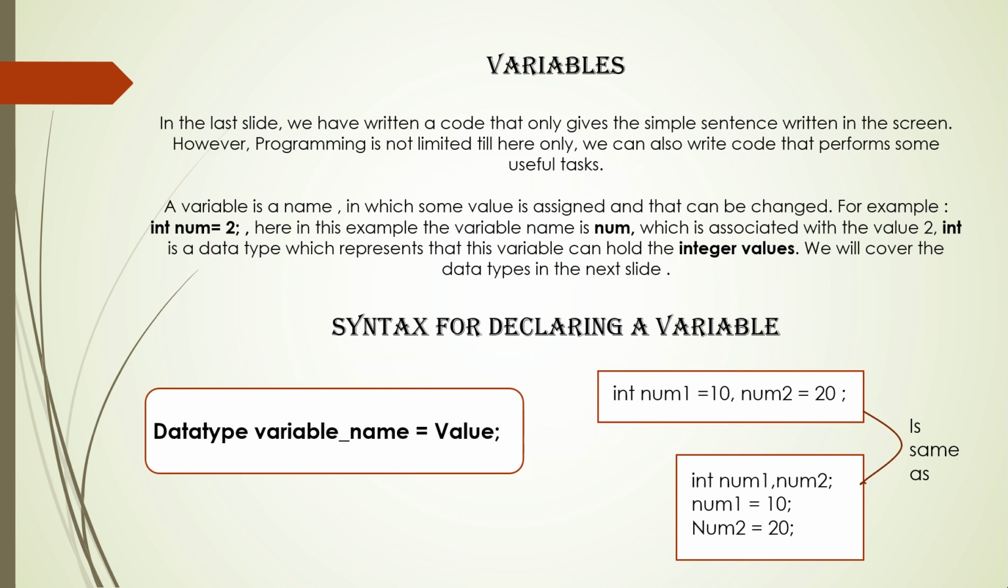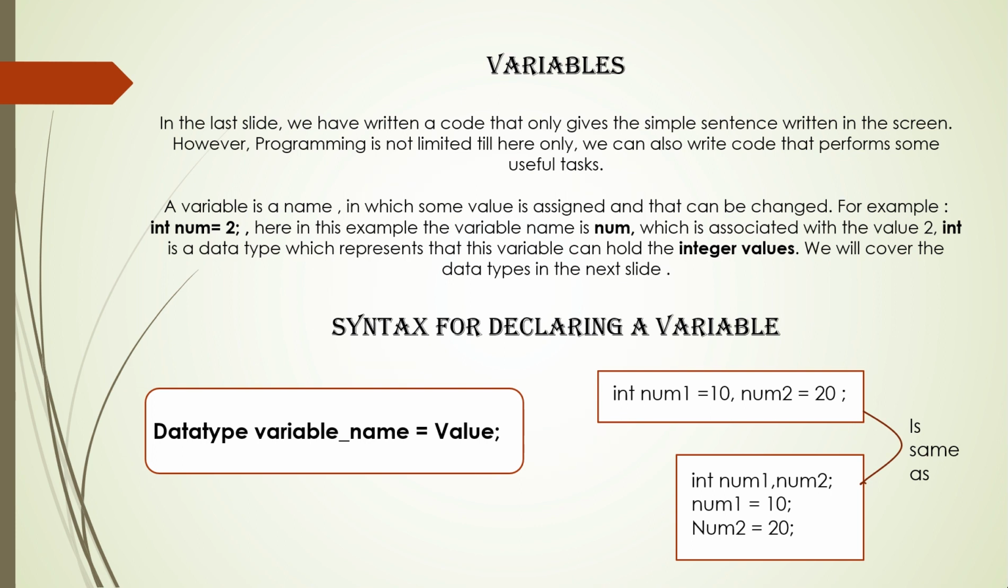Now first understand the syntax for declaring a variable. The syntax is data type, space, variable name, equal to, value, and then a semicolon. Here the data type indicates what type of value the variable is going to hold, that is, an integer, decimal or character. Suppose the variable is going to hold an integer value. For that, the syntax will be int. Here int is the data type. Int space variable name equal to value and then semicolon.